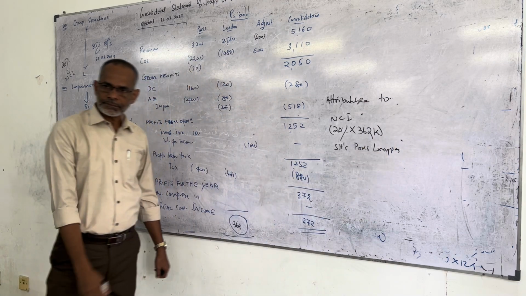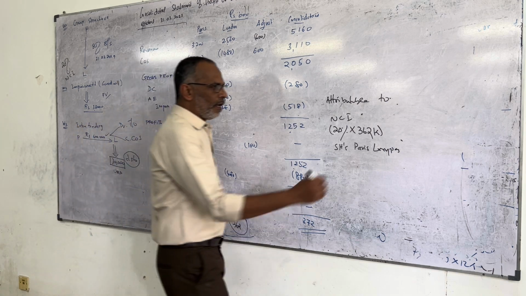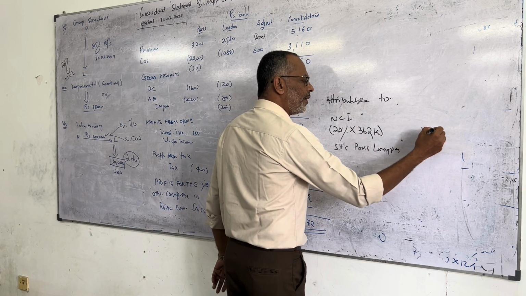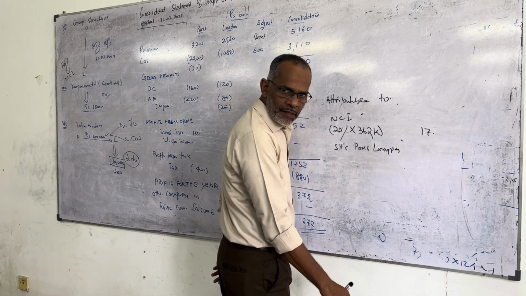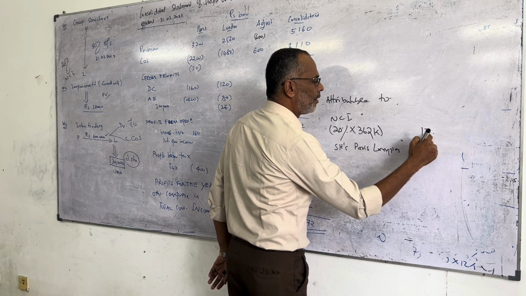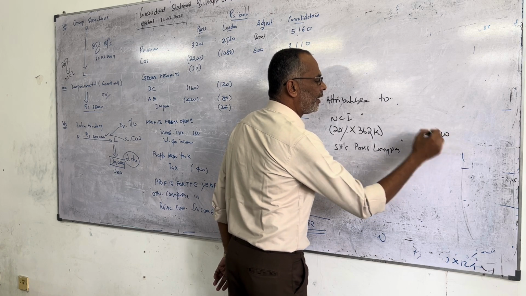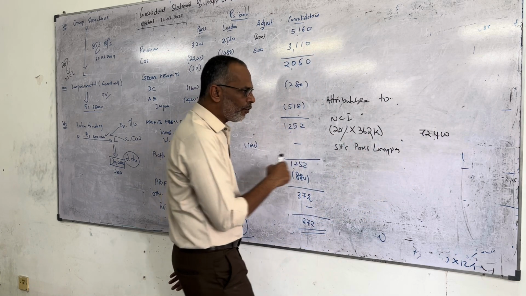Okay. How much is that? 20% on 362 is 72,400.